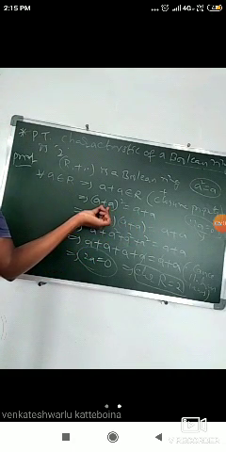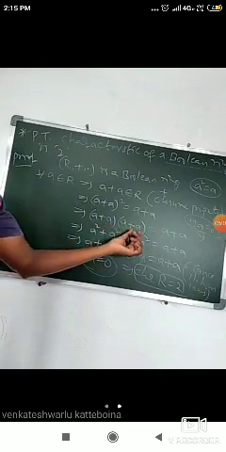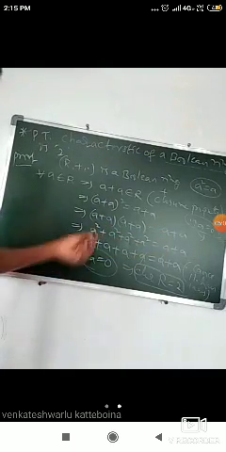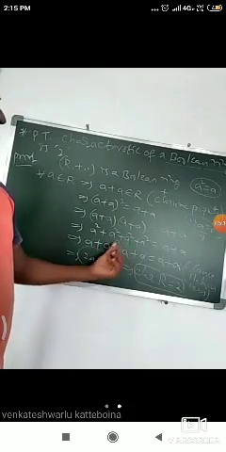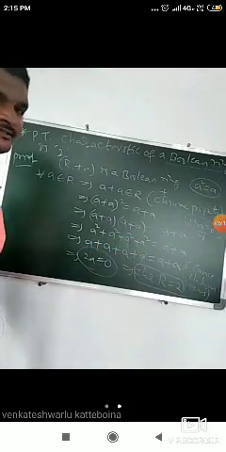This a plus a whole square can be written as a plus a into a plus a, which is equal to a plus a. After that, a into a is a square, but a square is equal to a.